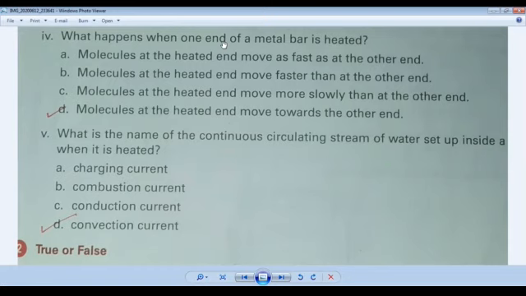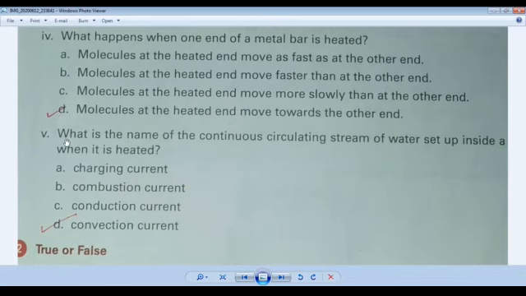This idea we have discussed in the chapter. So if you keep this idea in your mind, look at the options. Molecules at the heated end move as fast as at the other end. Second, the molecules at the heated end move faster than at the other end. No. Molecules at the heated end move more slowly than at the other end. No. The correct option is that molecules at the heated end move towards the other end. So option D is the correct answer. Mark in your book. Question number 4, option D is correct.